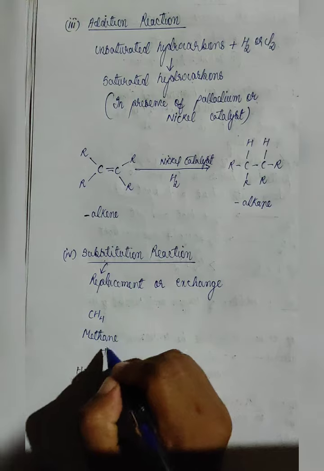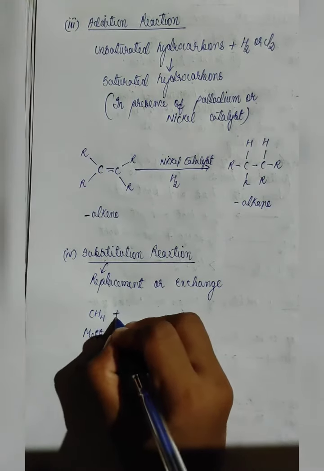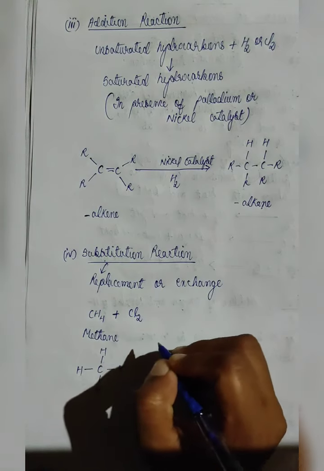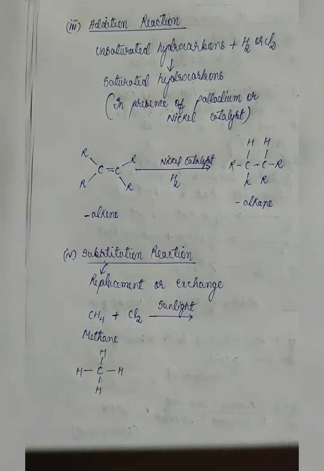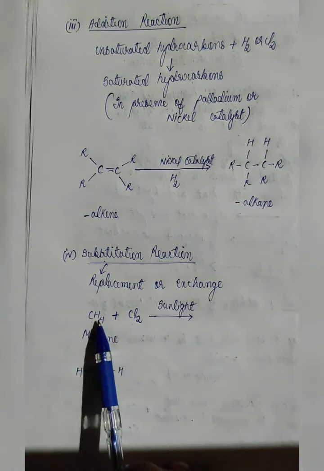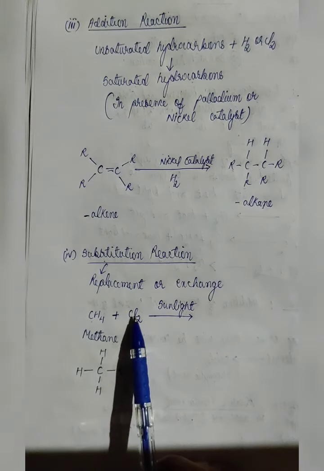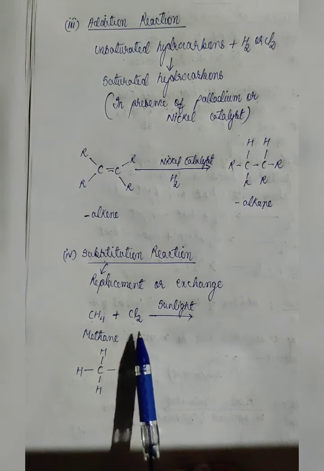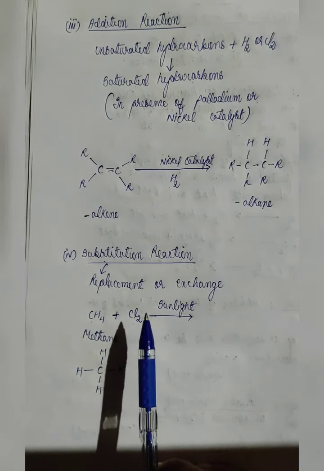When this methane saturated hydrocarbon reacts with Cl2, that means chlorine. Whenever saturated hydrocarbon reacts with halogen, halogen means iodine, bromine, chlorine, fluorine, all these are halogen category.